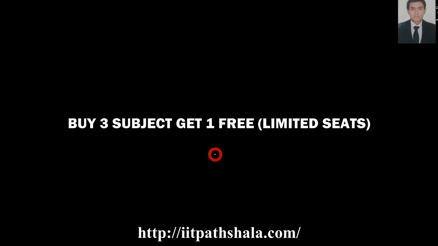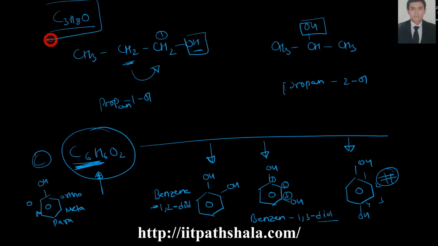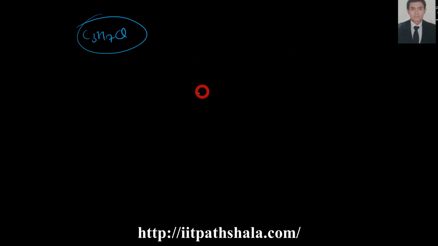Okay, guys. Moving forward to the next example. I'm taking many examples for you guys only. So C3H7Cl. Like this fellow, where OH was our group, here Cl is our group.